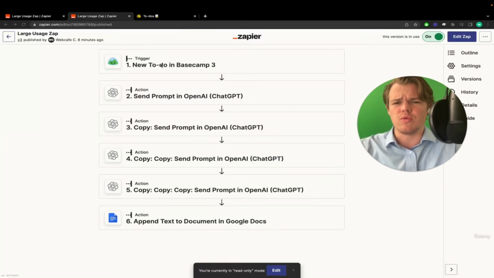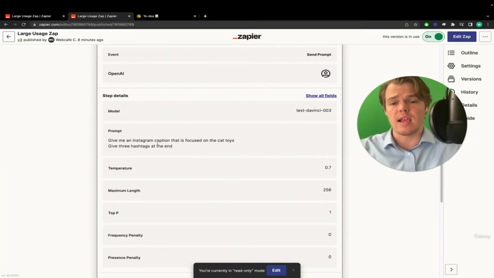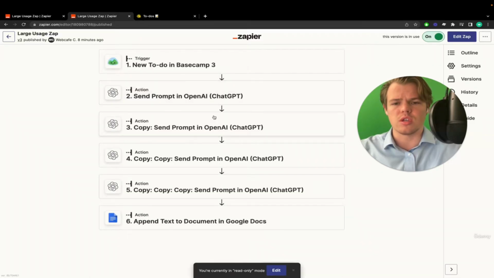I use this new to-do as my way to debug different Zaps and automations. So in this context, I'm just using it so we can run it and see how it looks. What we have going on here is that each prompt is given: give me an Instagram caption that's focused on cat toys, give me 3 hashtags at the end. Each one of these prompts is the exact same.